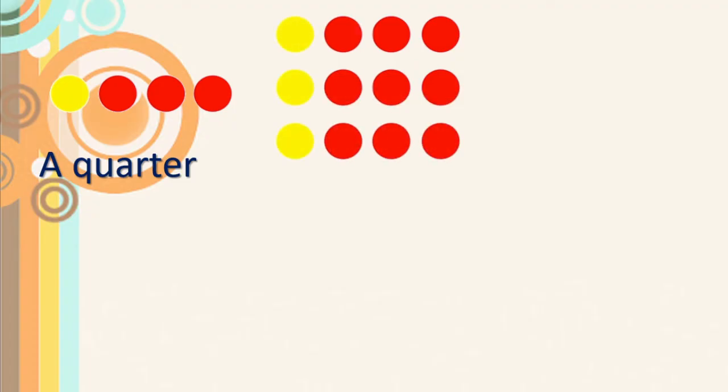Now see here. How many are there? 4, 2 is 8, 4, 3 is 12. 12 dots are there. Among 12, only 3 dots are colored in yellow. Is this a quarter portion or half portion? Yes, very good. This is a quarter. You know that half means 6 must be colored in yellow. Right?